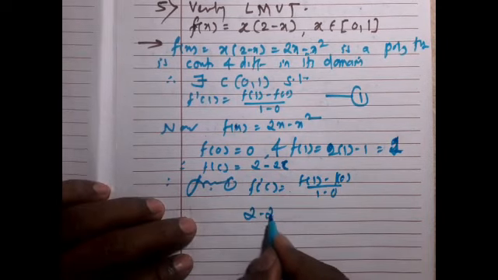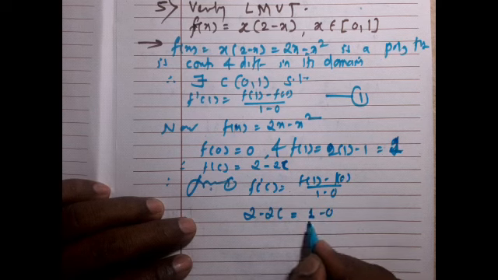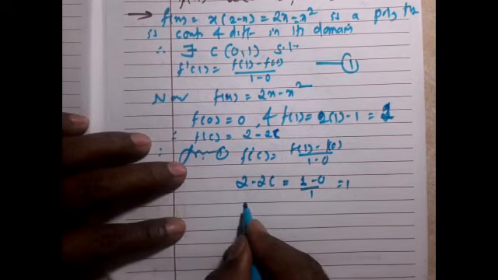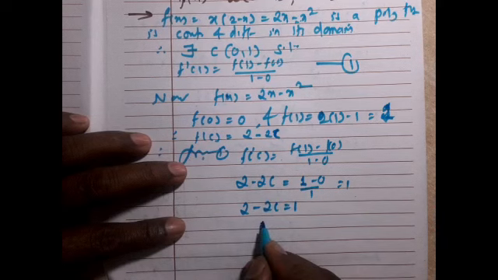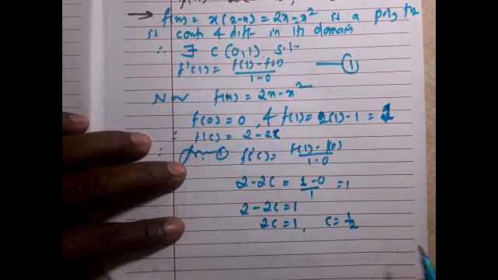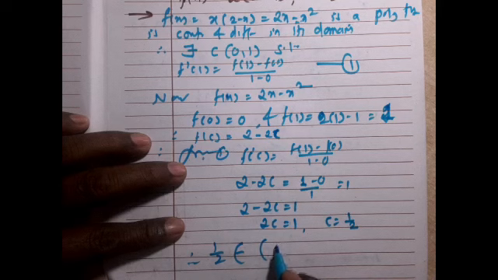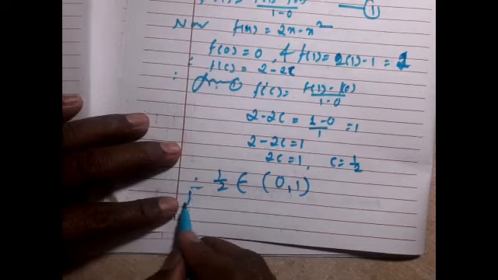This is 2 - 2c = 0 - 0 upon 1. So 2 - 2c is equal to 0, 2c is equal to 2, c is equal to 1, and c belongs to the open interval (0, 1).